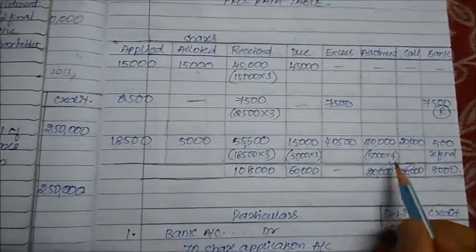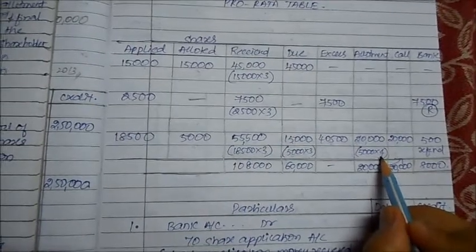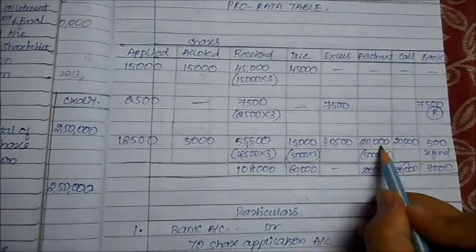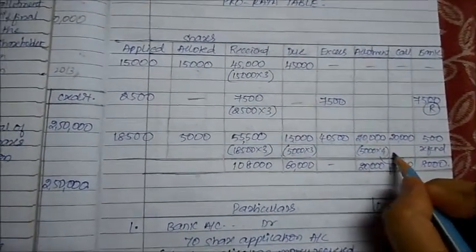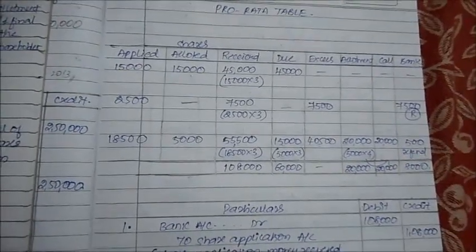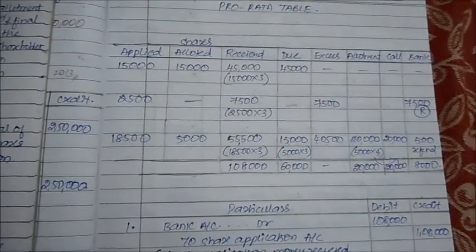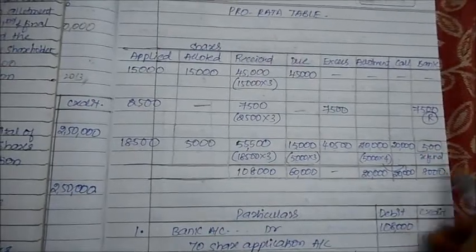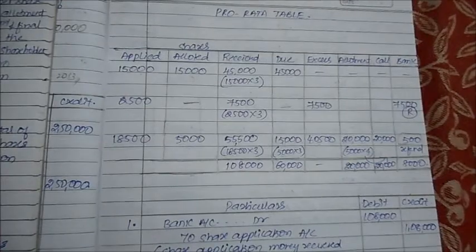Alright. Now, what was the allotment money? Here in the question they told you 4 rupees had to be collected in the form of allotment. 5,000 shares into 4 is 20. And what had to be collected on the first and final call? Again 4 rupees. So 5,000 into 4, 20. Okay. So the total amount is done. Application, allotment, first and final call, everything is over. So whatever extra money is remaining, that much we will refund. Okay. This is the exact understanding.